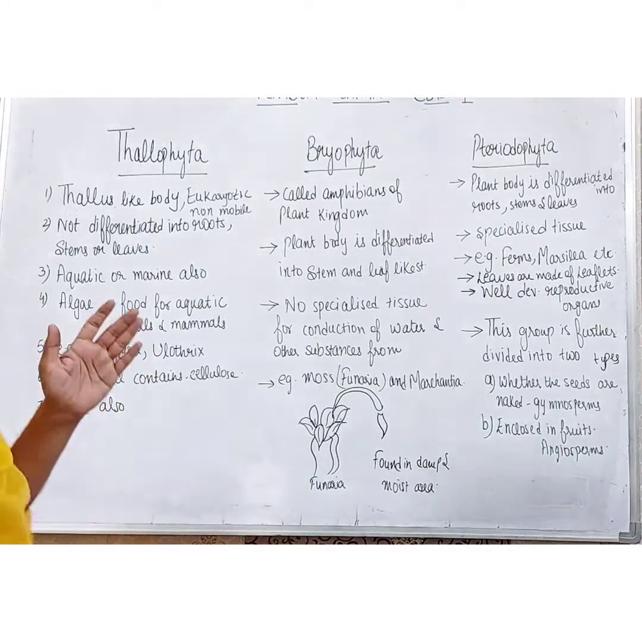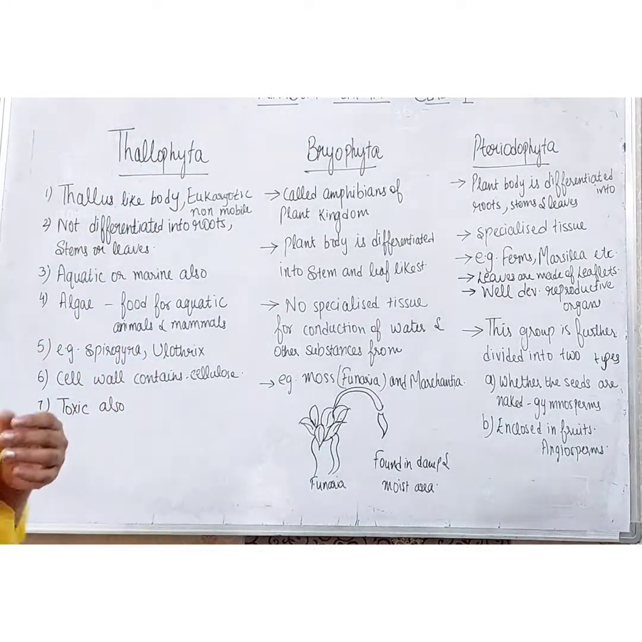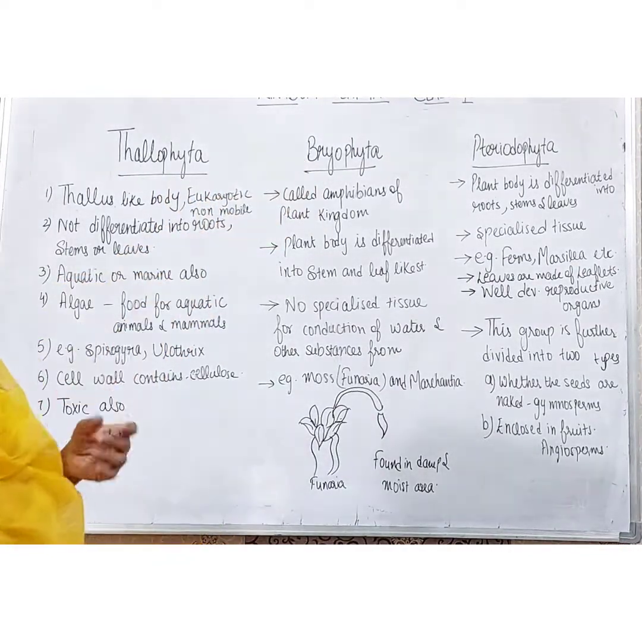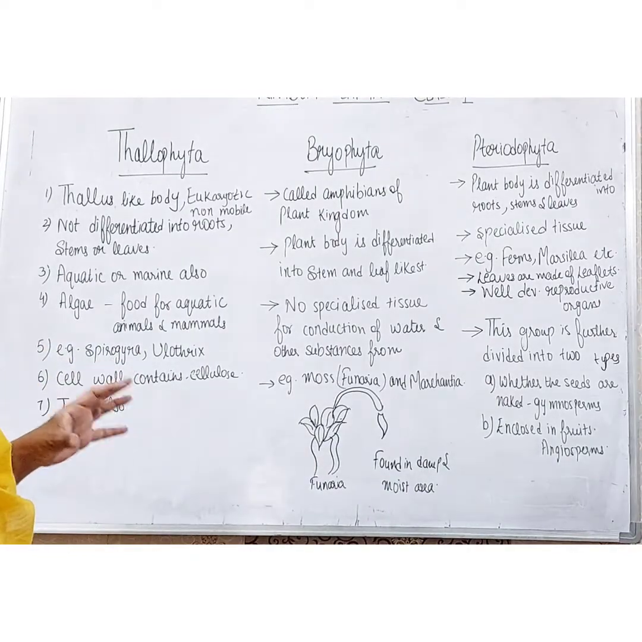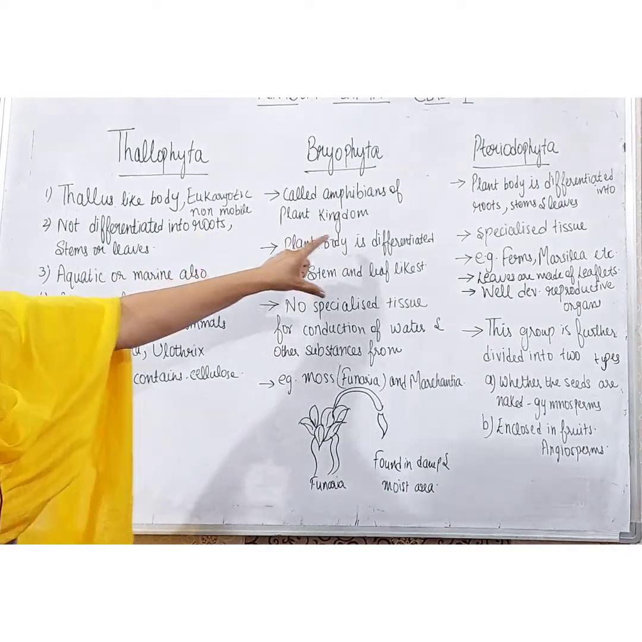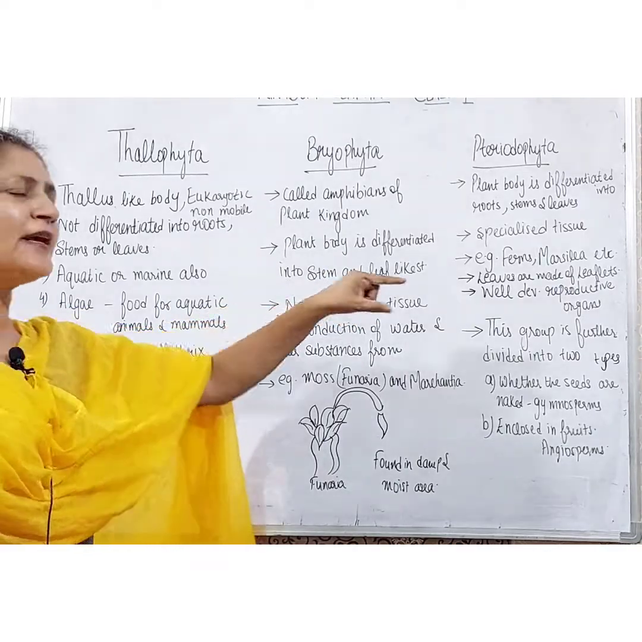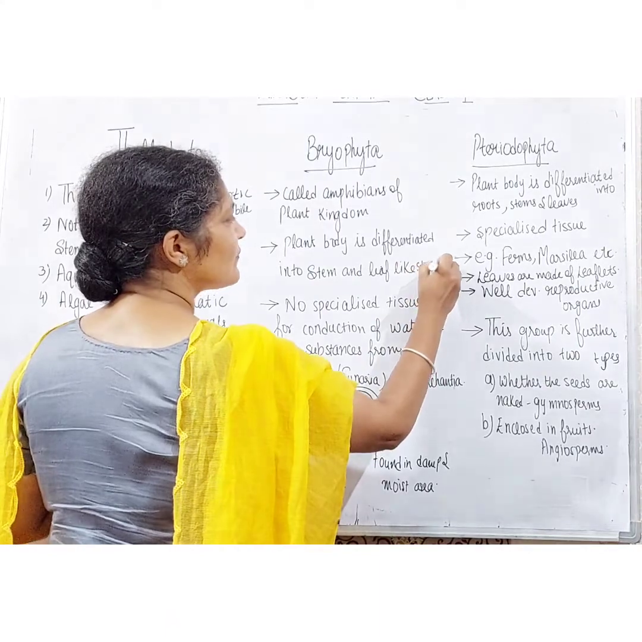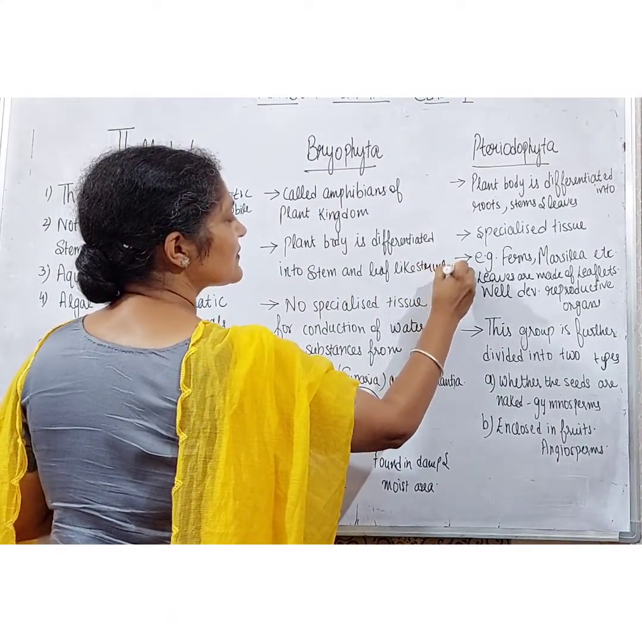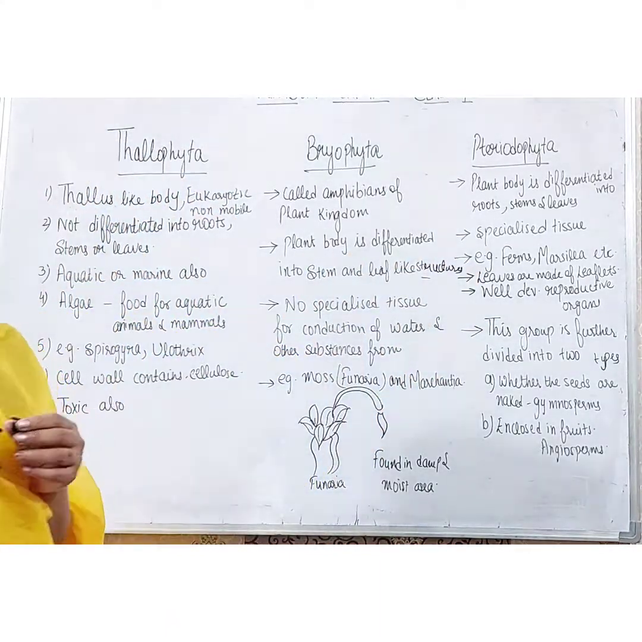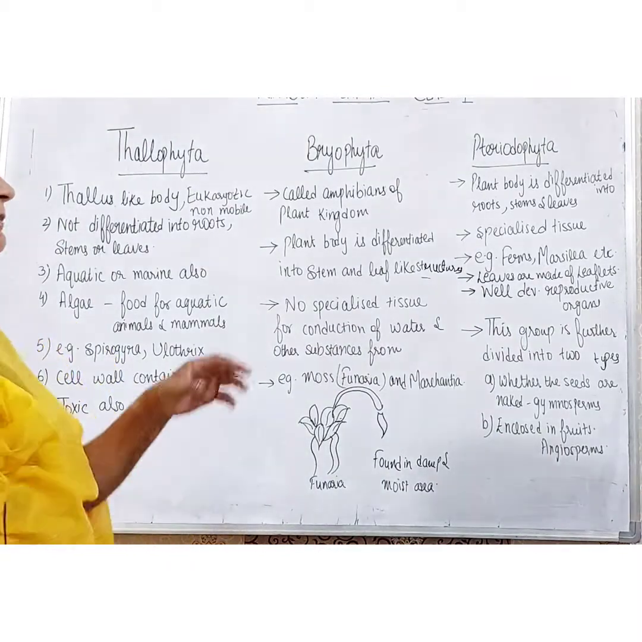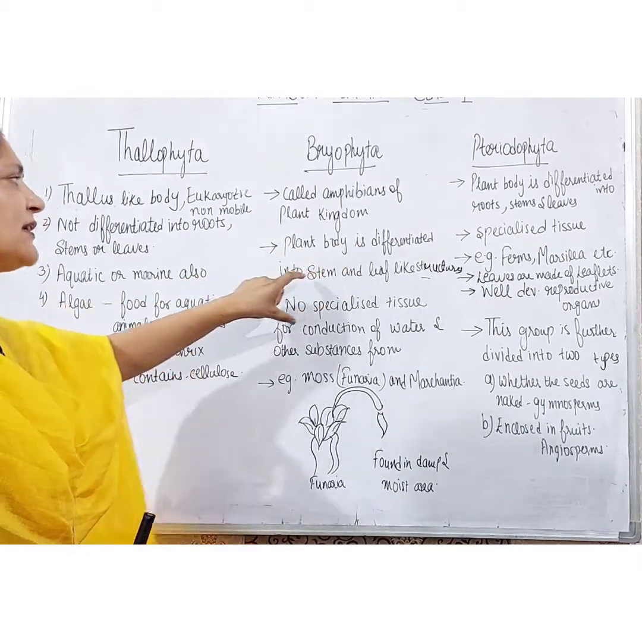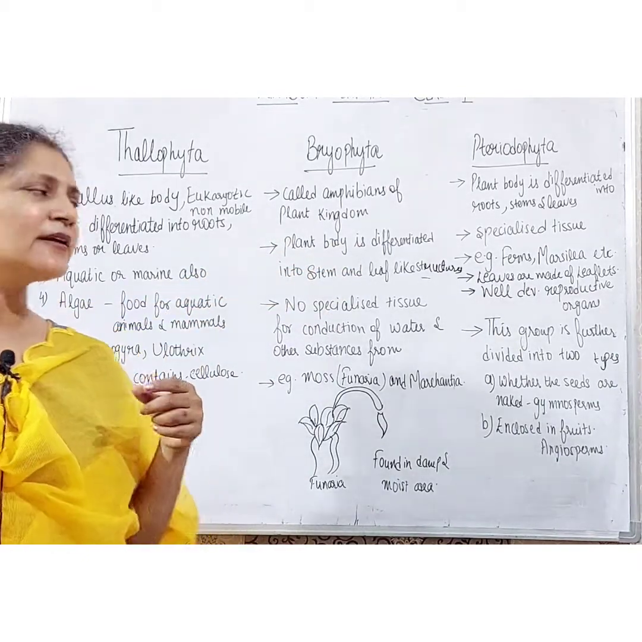Now the second one is Bryophyta. The plants of Bryophyta are called the amphibians of the plant kingdom. Their plant body is differentiated into stem and leaf-like structures. Right students? In Thallophyta we discussed that the body is not well differentiated, but in bryophytes the plant body is differentiated into stem and leaf-like structures.